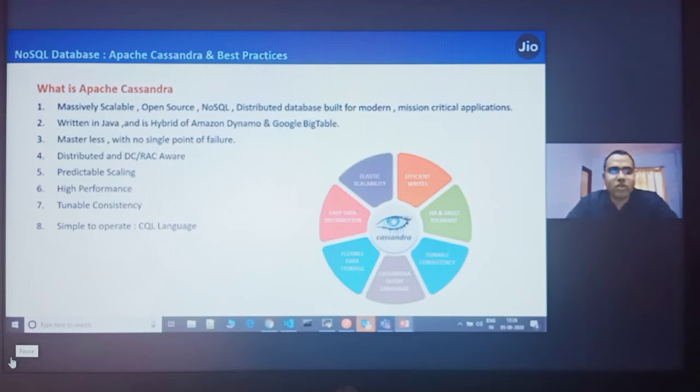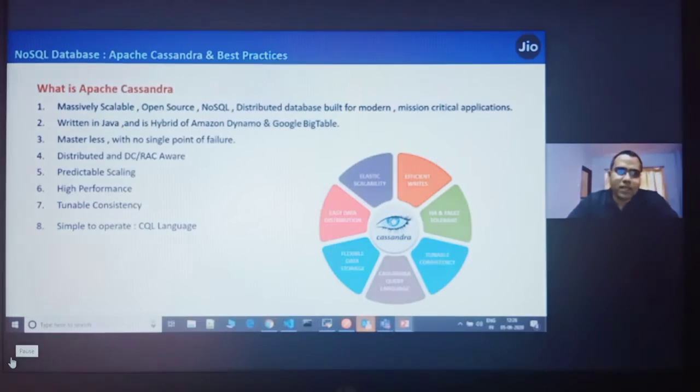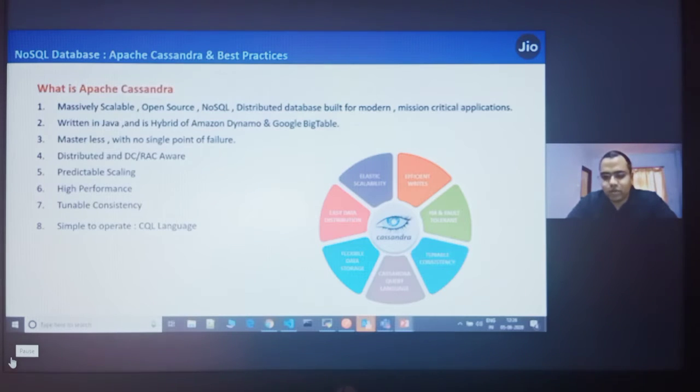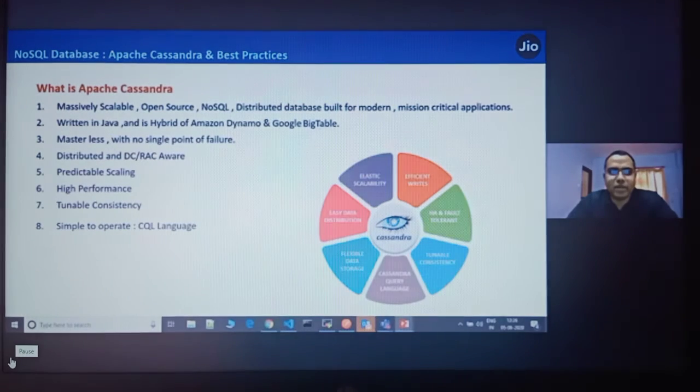I will make you aware of the most important technical features of Cassandra, which will help you decide if you want Apache Cassandra as a NoSQL database for your teams, or as your target database in migration.